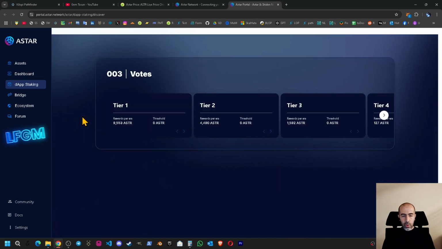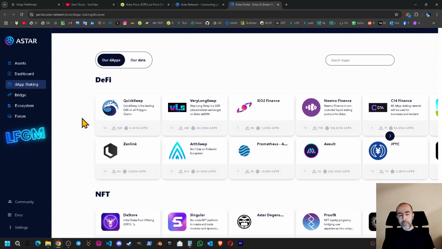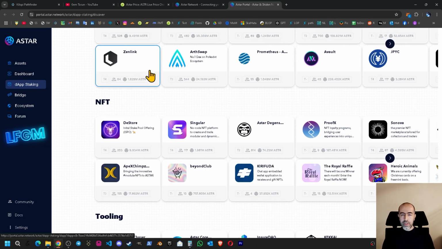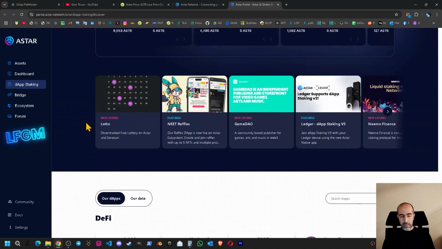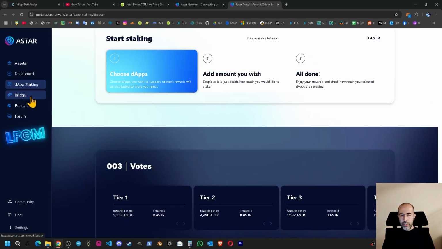In this page, if you go down a little bit, you can see the decentralized applications which are under development under the Astar ecosystem. And if you want to stake any of them, you can click them, you can see the details, and you can stake your Astar tokens on these decentralized applications. So this is a very, very innovative, great system. So the next one is the bridge between the left side and the right side.